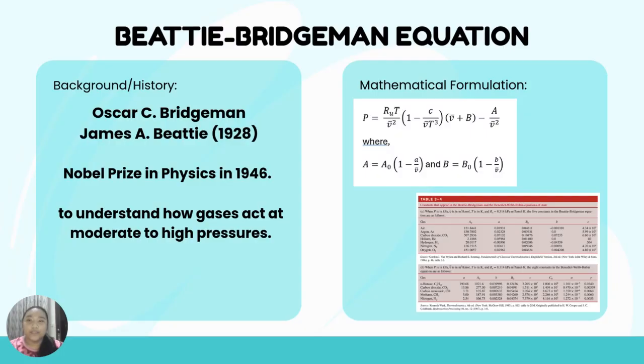Back in 1928, scientists James Beattie and Oscar Bridgman developed the Beattie-Bridgman equation to better describe the behavior of real gases. Unlike the ideal gas law, their model worked at moderate to high pressures to understand how gases act.